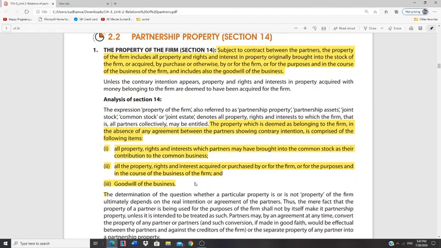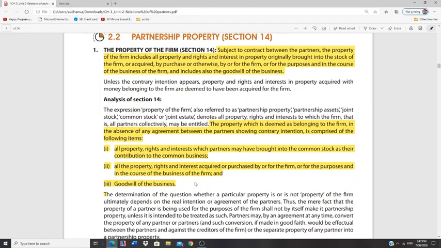Usually, when a CA firm is growing, they need further articles like systems, printers, and photocopying machines. These machines will be bought during the course of the partnership firm, so even these articles are called property of that partnership firm.